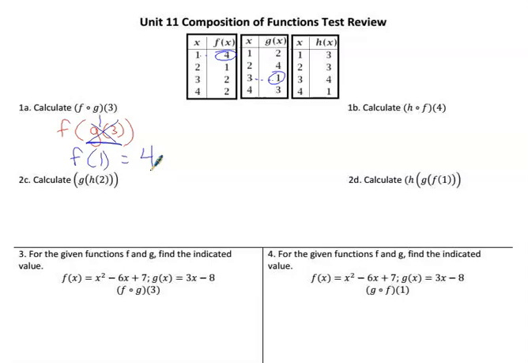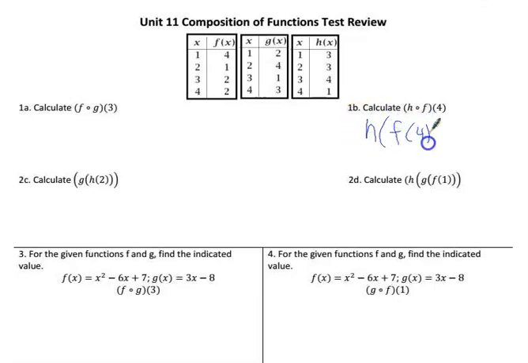For 1b, this one says h of f of 4. That means go to f, find out what 4 is. f of 4 is 2. So h of 2 will give us the answer. h of 2 is 3. And that's the answer to this one.